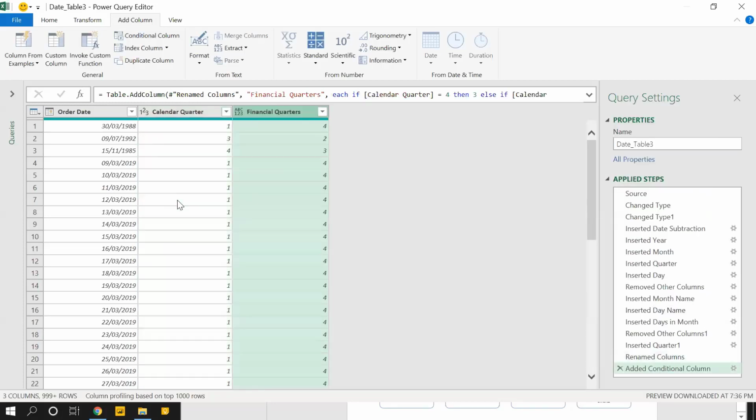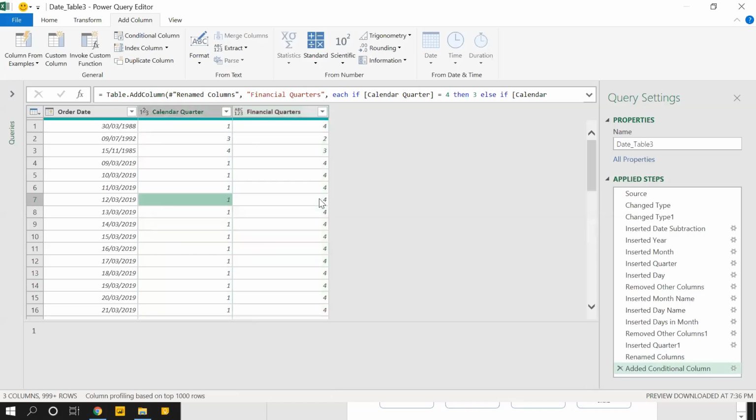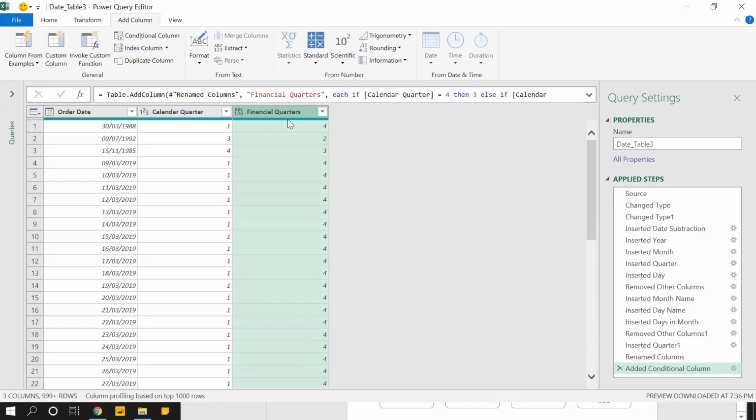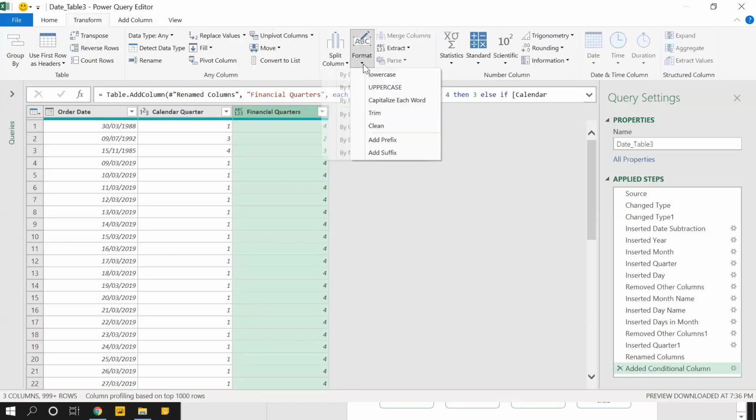So if you verify, first quarter is actually fourth quarter in financial terms. Third quarter is the second. And if you want, you can add a prefix, like we'll add a Q, just Q1, Q2. In transform, we have these text functions.